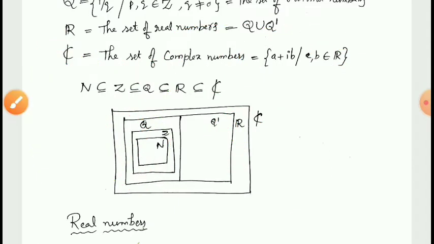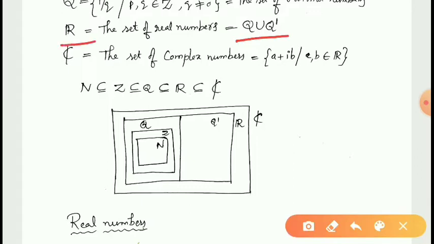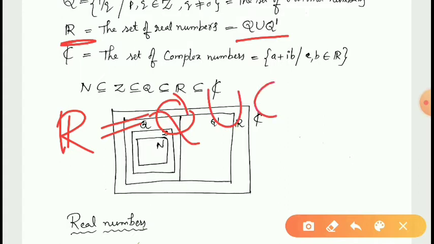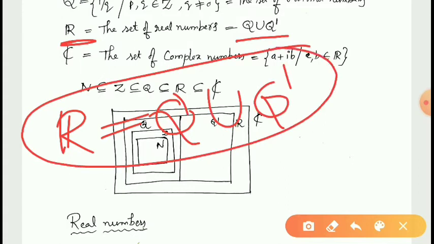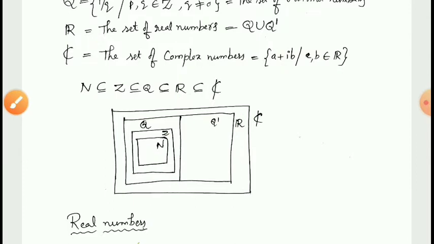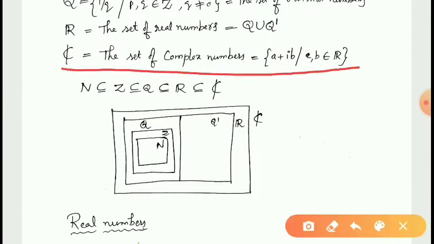These are irrational numbers. So combining rational and irrational numbers, this is called real numbers. Therefore, R is nothing but the combination of rational and irrational numbers, and we get the set of real numbers. So this is the complex number set. Actually, what is the necessity of complex numbers?